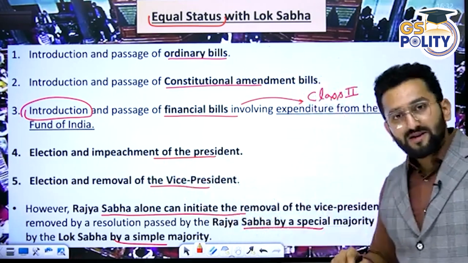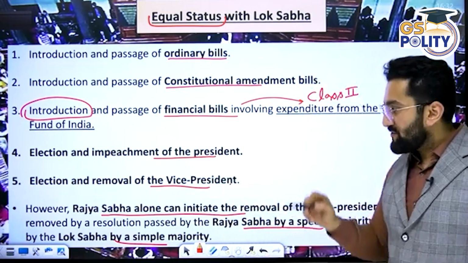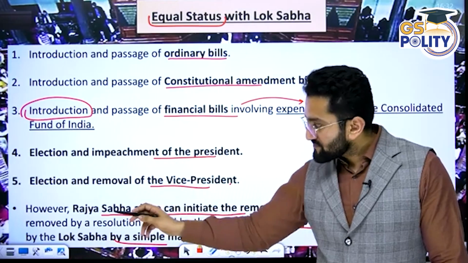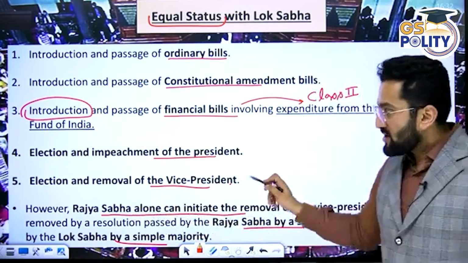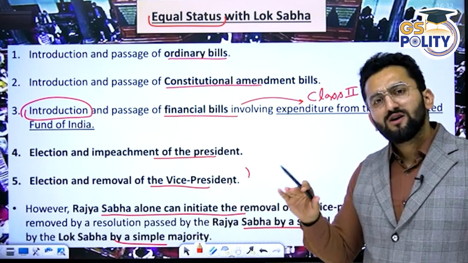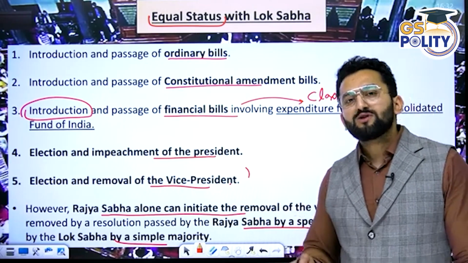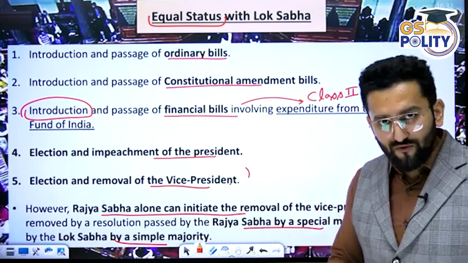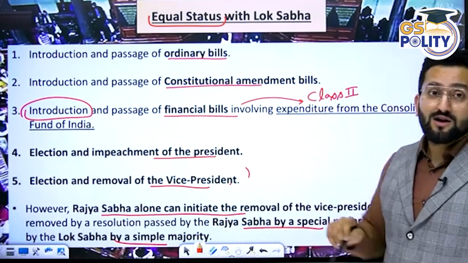Election and impeachment of the president, it can be initiated in either house. Right? Removal of the vice president, same. However, Rajya Sabha alone can initiate the removal of the vice president. So in case of election and removal of the vice president, Rajya Sabha is not, you can say, below Lok Sabha. But as you know, the vice president is ex officio chairman of Rajya Sabha, that is why the proposal can only be initiated in Rajya Sabha.